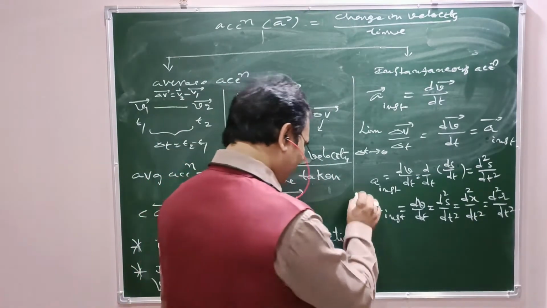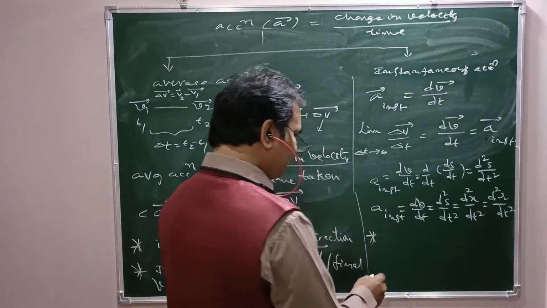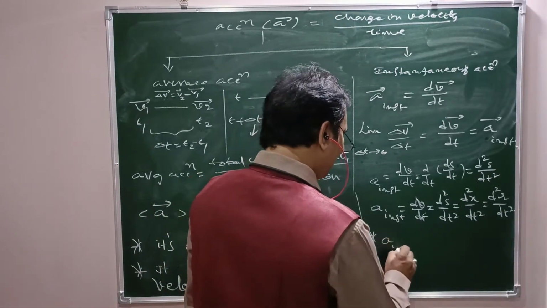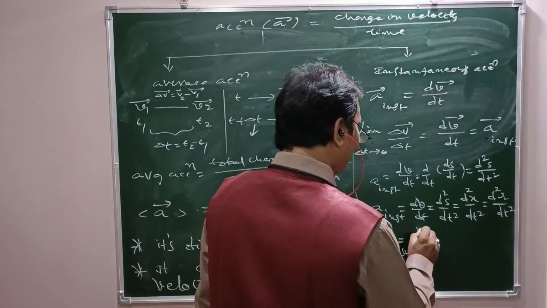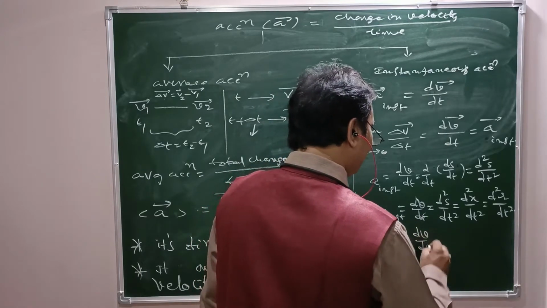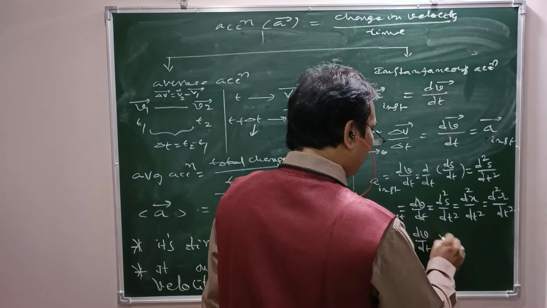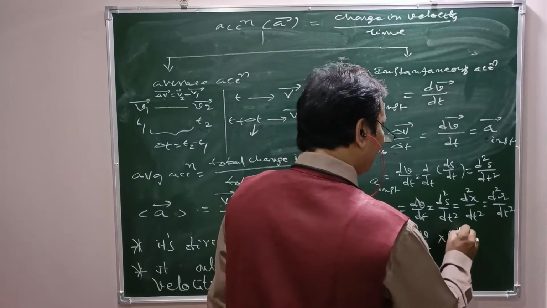One more rule, that is the chain rule. See, a instantaneous equals dv by dt, dv by dt multiplied and divided by ds.